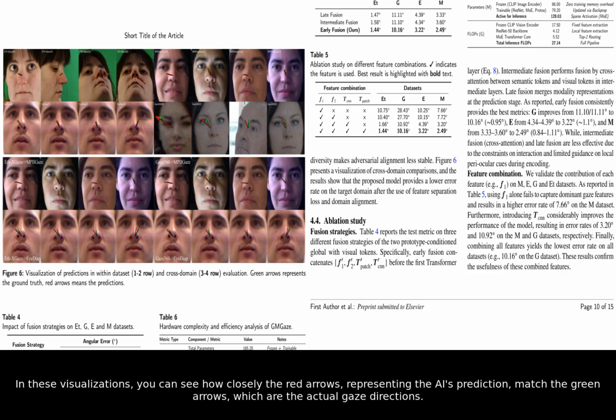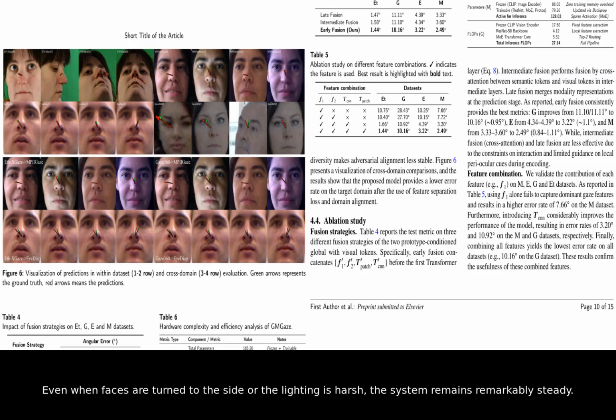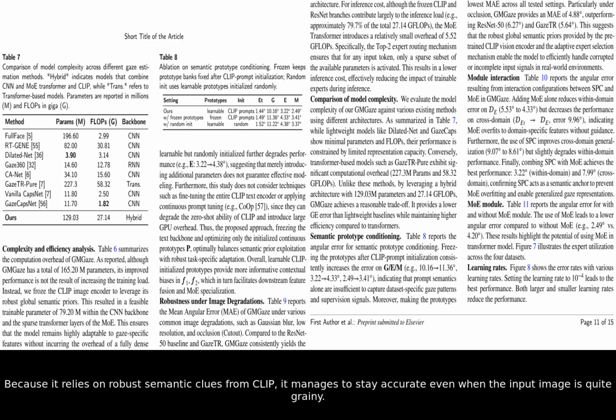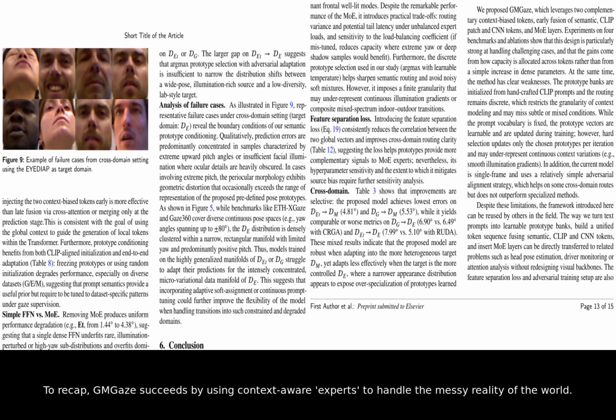In these visualizations, you can see how closely the red arrows, representing the AI's prediction, match the green arrows, which are the actual gaze directions. Even when faces are turned to the side or the lighting is harsh, the system remains remarkably steady. The researchers also analyzed how the model handles image quality issues like blurriness or low resolution. Because it relies on robust semantic clues from CLIP, it manages to stay accurate even when the input image is quite grainy. To recap, GMGaze succeeds by using context-aware experts to handle the messy reality of the world.